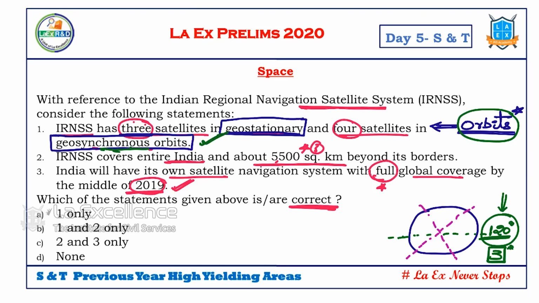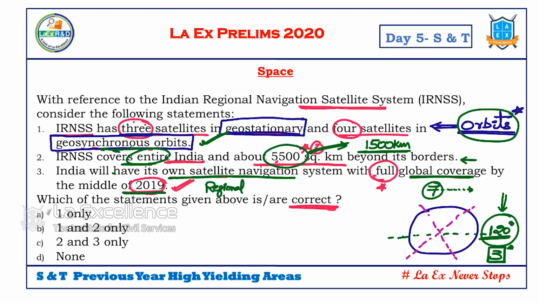So basics is important. Second thing, IRNSS covers entire India and then 5,500 square kilometers. We cannot answer this unless we know that this is only 1,500 kilometers. This is a fact. So let's keep this aside and go with its own satellite navigation system with full global coverage. Here also we should know that we are planning only 7 satellites. After that, slowly we are covering it. By 2019 we wanted to have only a regional satellite system.